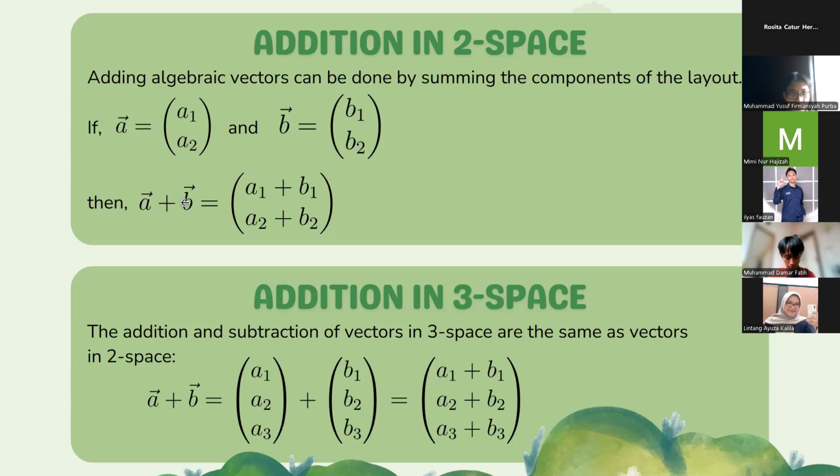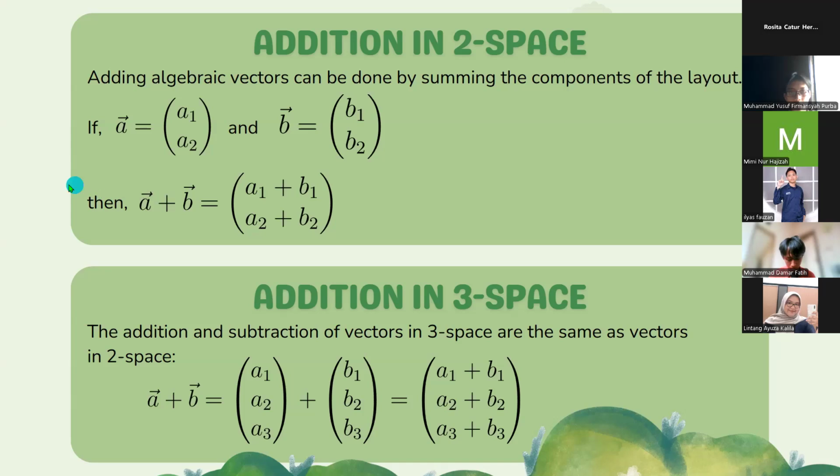If vector A is equal to A1, A2, and vector B is equal to B1, B2, then vector A added to vector B is equal to A1 added to B1, A2 added to B2.